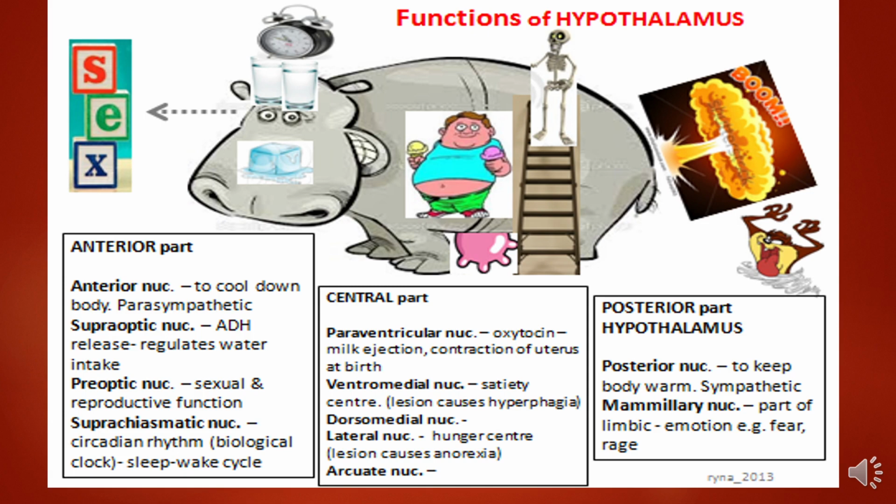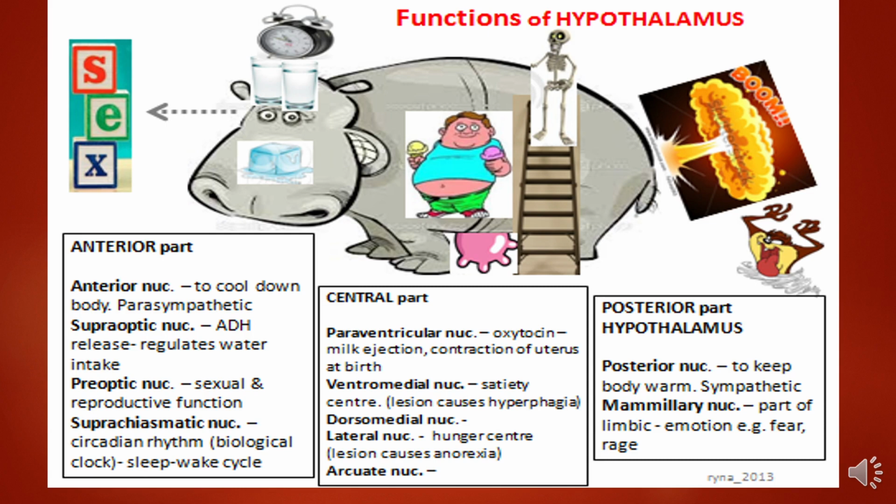Now we will be seeing the functions corresponding to the nuclei of the hypothalamus. In the previous slide, we told about the locations of each nucleus. We divided the region and then told the nuclei at various levels. Now, the function of each nucleus. For easy understanding, we should take this cartoon. In the anterior part, we will be appreciating the anterior, supraoptic, preoptic, and the suprachiasmatic nucleus. So all in all, we will see the functions.